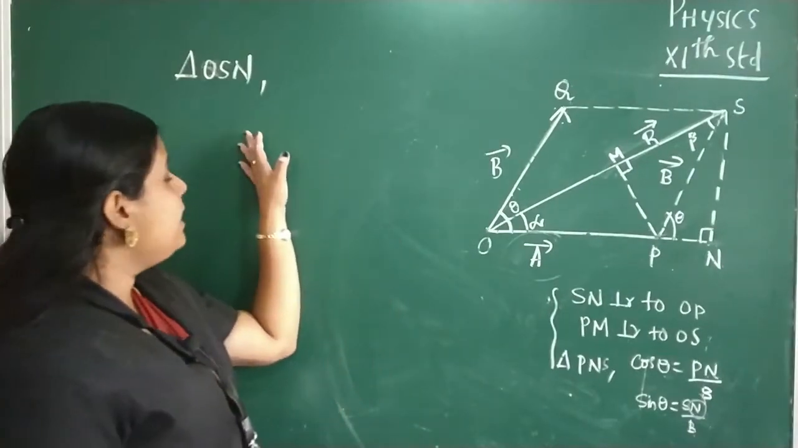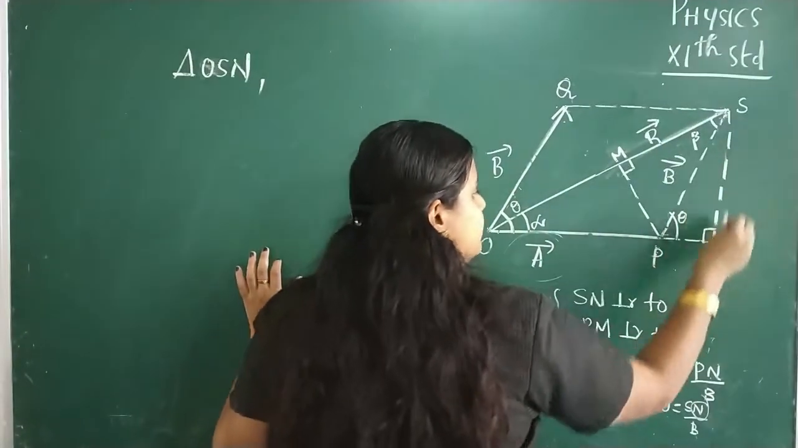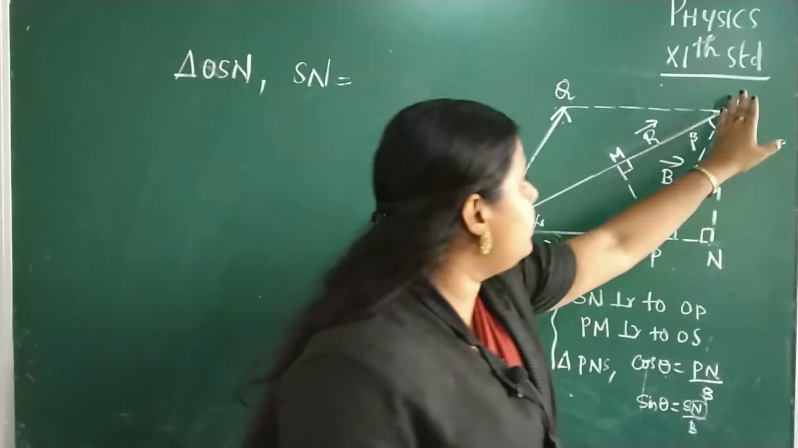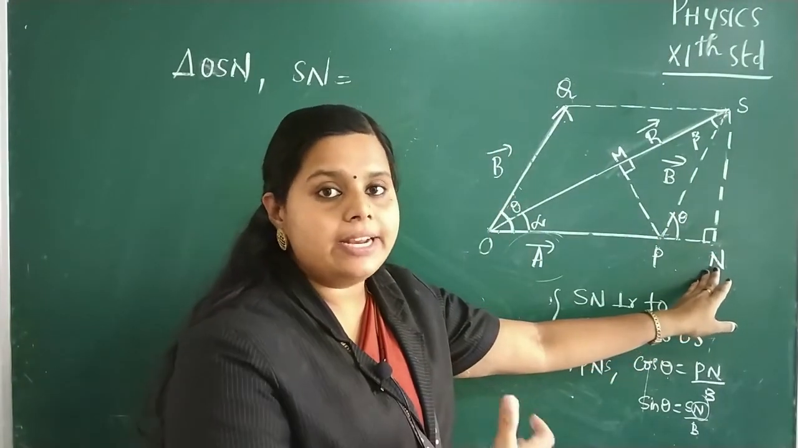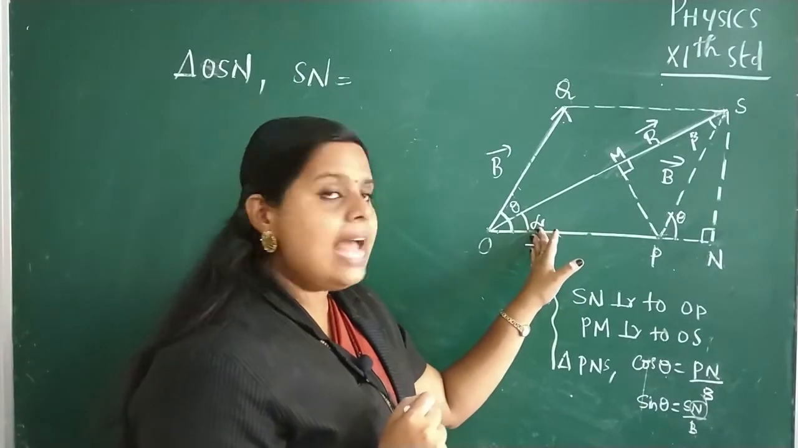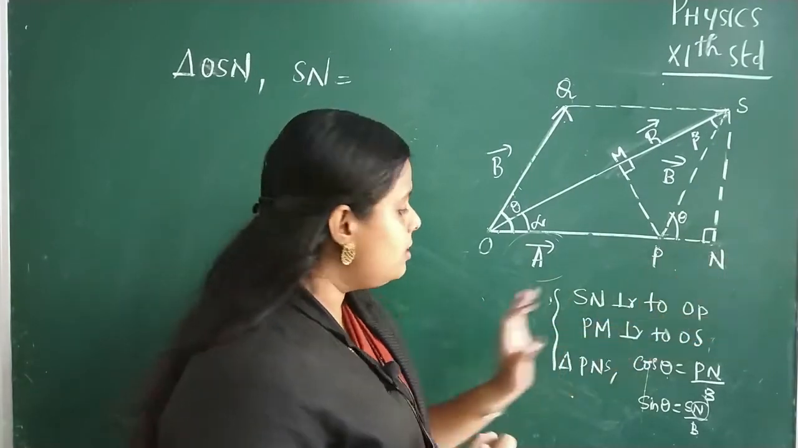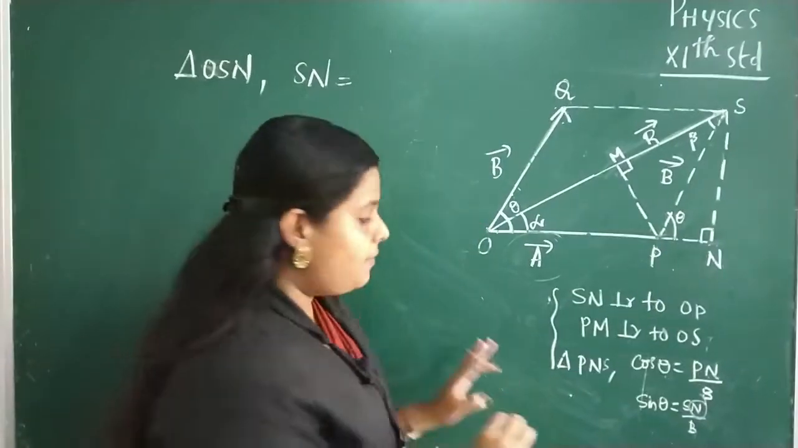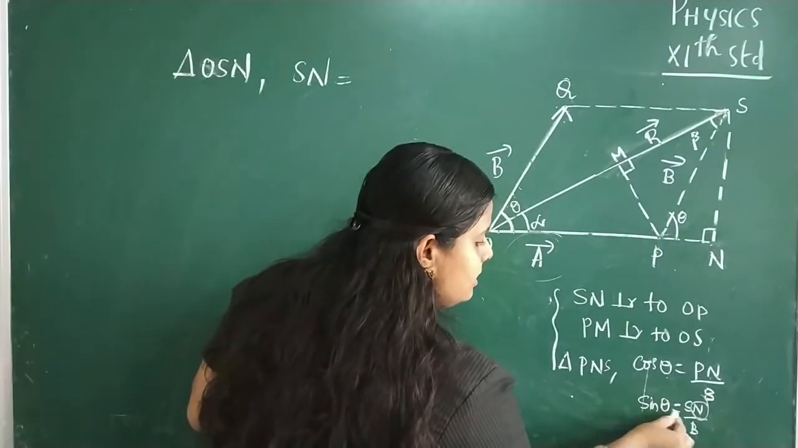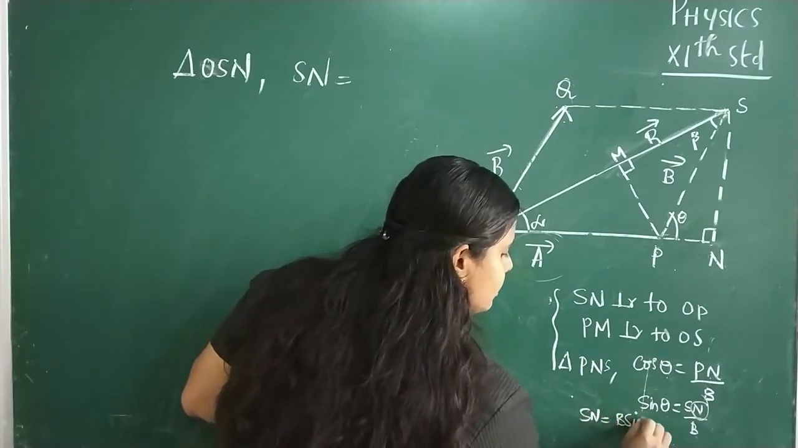Now listen children, consider the triangle OSN. In this, we are going to write the length of the side SN in terms of the angle alpha. To understand it easily, here you consider this expression: sin theta is equal to SN by B, or SN is equal to B sin theta.